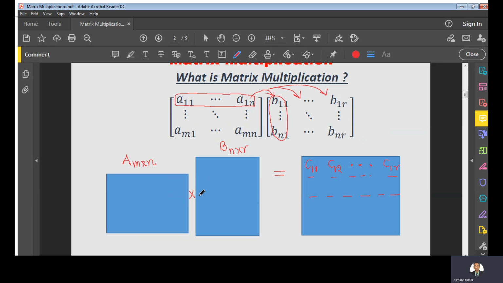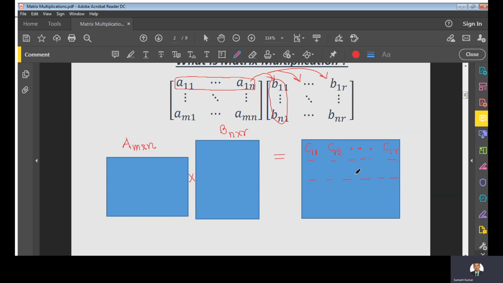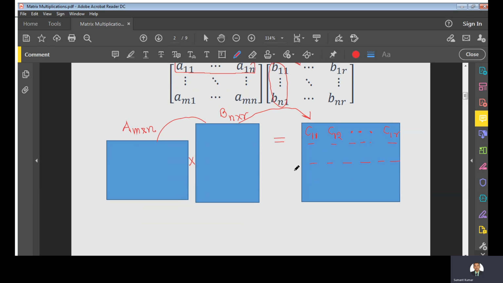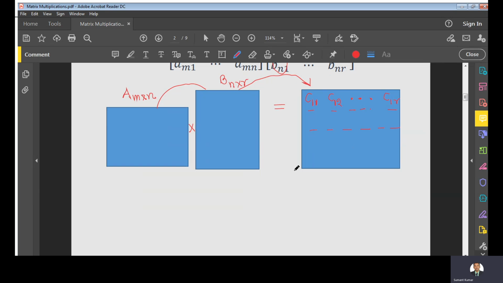So the question is, what will be the ith and jth element? What is the general element of this product matrix? I mean to say, when we do these kinds of multiplication, we will get a matrix, right? So what will be the element of this matrix? So let us write the general element of this product. Matrix multiplication is what?